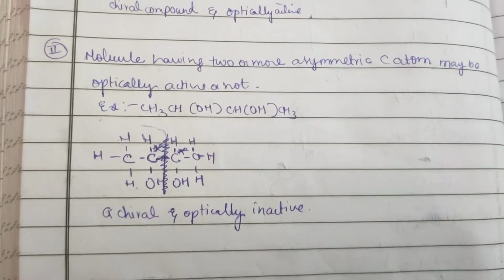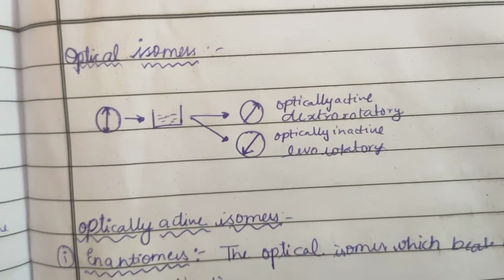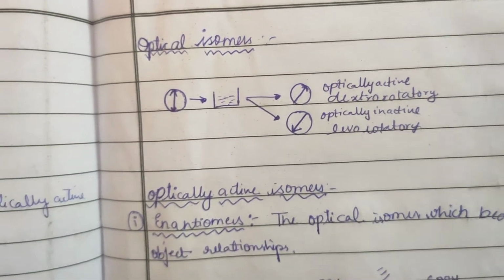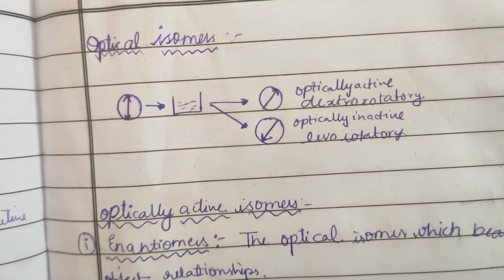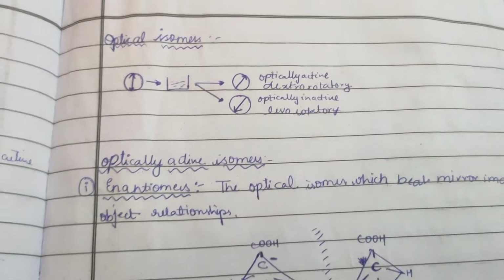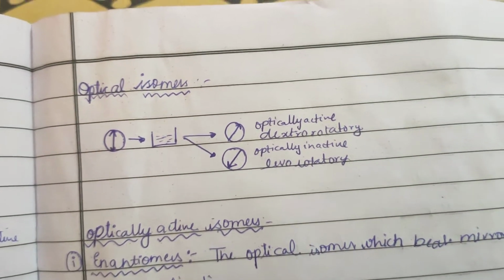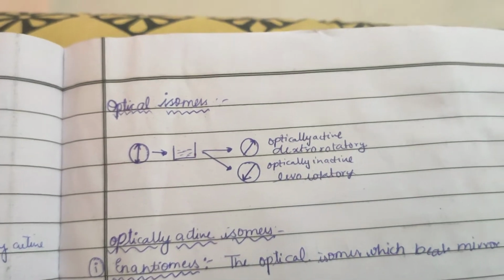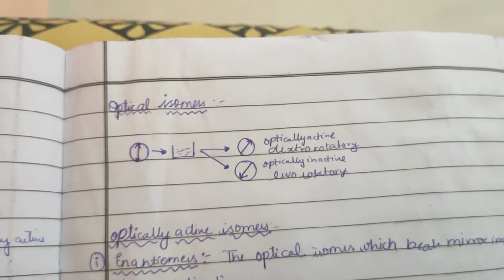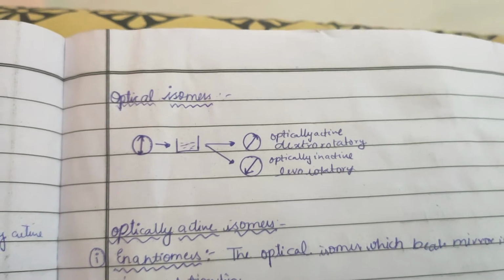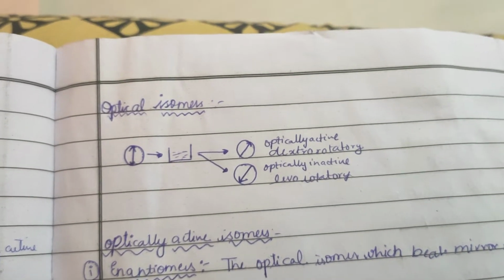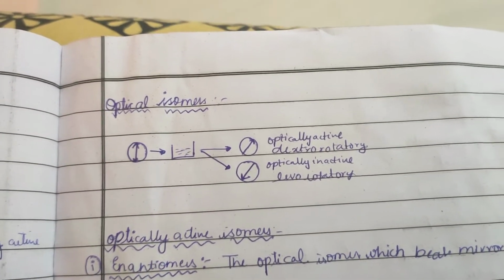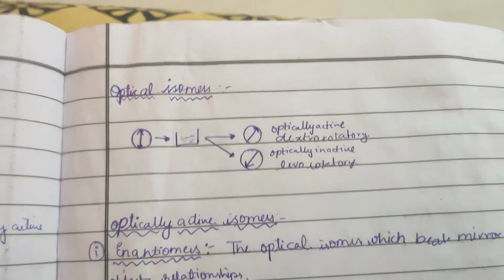Now let us move on to optical isomers. Here we can see the plane polarized light is dipped into the organic solution and then passed through the analyzer, so that the plane polarized light will bend to the right side or left side. If it bends to the right side, it is optically active, called dextrorotatory, whereas if it bends to the left, it is known as levorotatory.